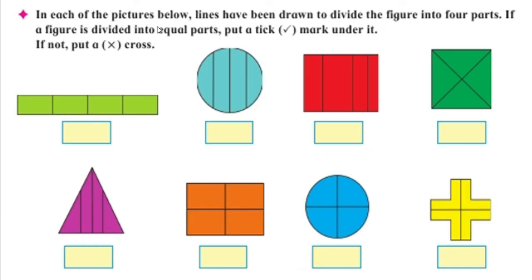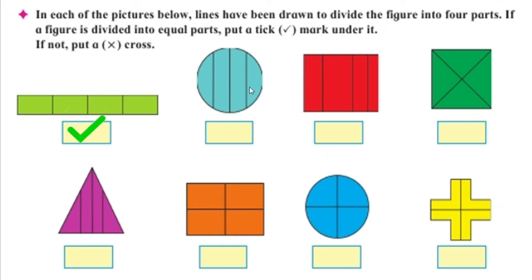Here, in each of the pictures below, lines have been drawn to divide the figure into 4 parts. Here you can see each figure is divided into 4 parts. If a figure is divided into equal parts, put a tick. Right mark we have to put. If they are equal in size and shape, mark under it. Okay. And if not, put cross. First one. Here we can see a rectangular shape and this is divided into 4 parts and we can see that all 4 parts are equal. Correct? So we will tick mark. Right.